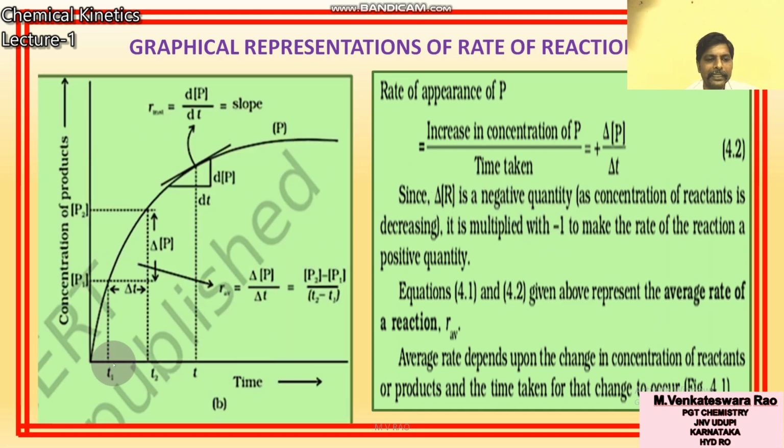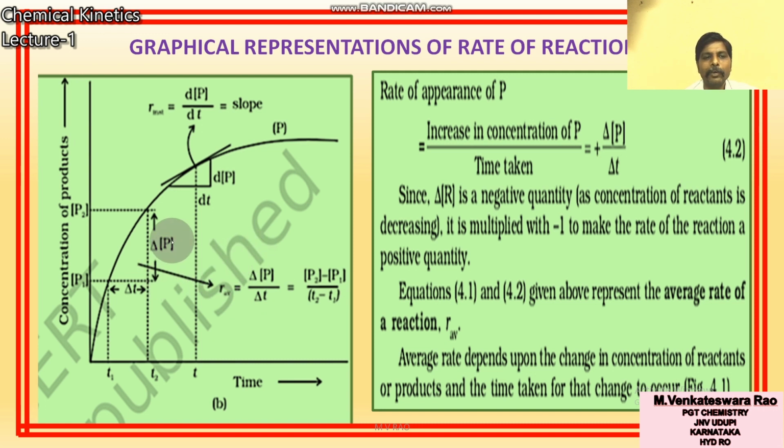As time proceeds, product concentration increases. At time T1, product concentration is P1. At time T2, product concentration is P2. So change in the concentration of product is P2 minus P1 by change in time T2 minus T1. Therefore average rate is equal to delta P by delta T. So this is called average rate.